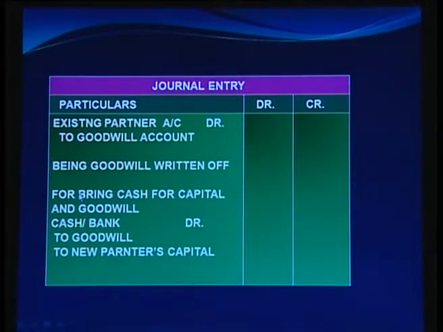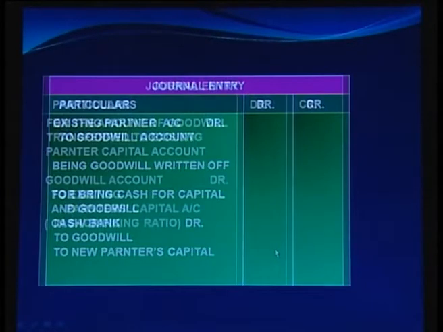Now, the next entry is in relation to bringing cash for capital and goodwill. So, the journal entry is cash or bank. It can be cash or bank depending upon the mode of payment which the new partner has opted. So, cash or bank debit, to goodwill, to new partner's capital. Here, to goodwill will show the amount of the goodwill, and to new partner's capital will show the contribution which he has made in relation to his capital.